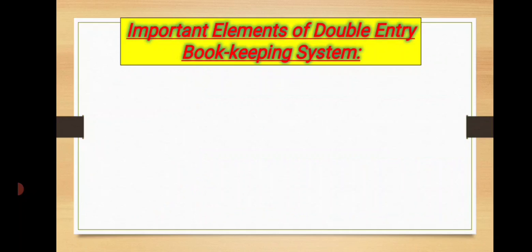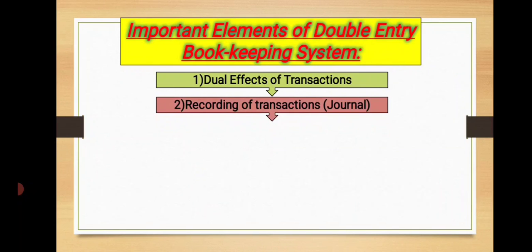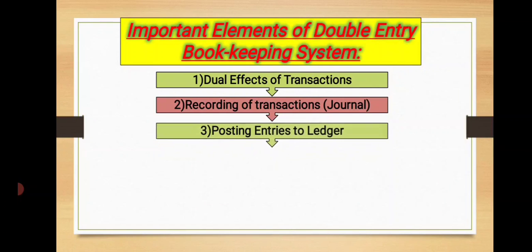Now let's see some important elements of the double entry bookkeeping system. We can say steps. The first is dual effects of transactions. Second is recording of transactions, that means to maintain or draw a journal. Next is posting entries to the ledger.